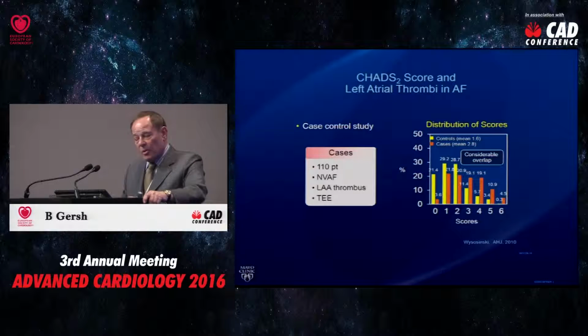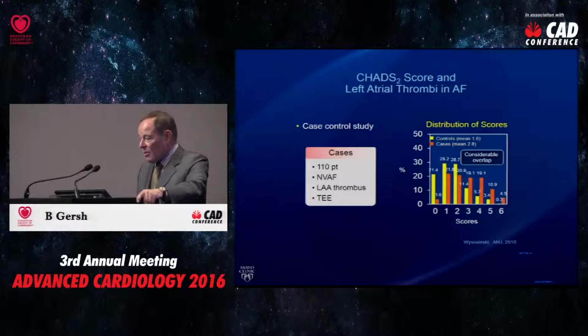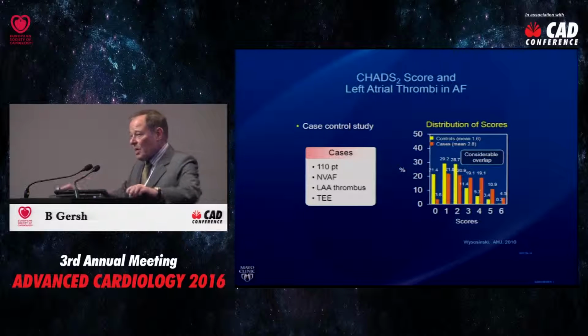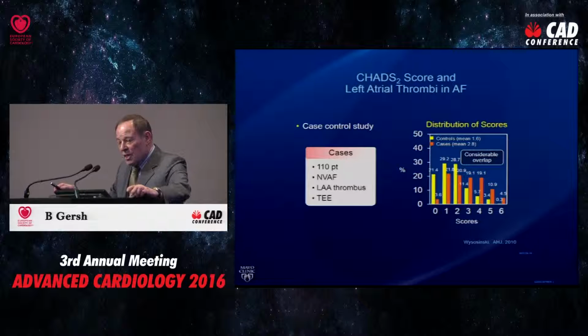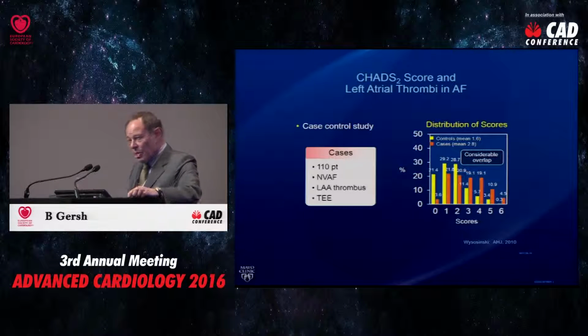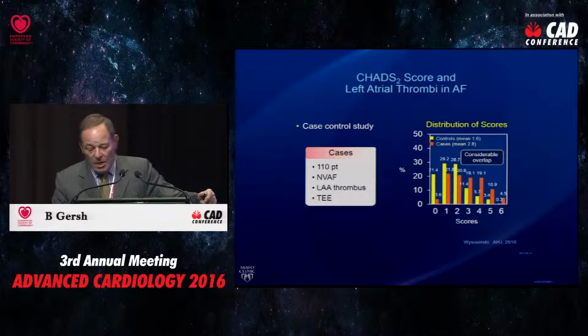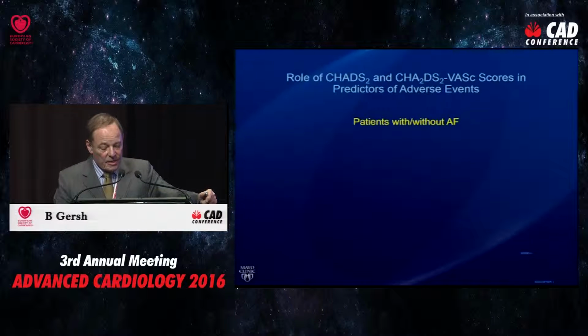We looked at controls and cases that had thrombus in the left atrial appendage, and basically what we saw was, if this is the CHADS score here, there's considerable overlap. So the point I would like to make is the CHADS-2 score and the CHADS-2 VASc score do not measure left atrial thrombus. They're associated with it, but they're not a direct index of left atrial thrombus. They're an index of vascular disease.